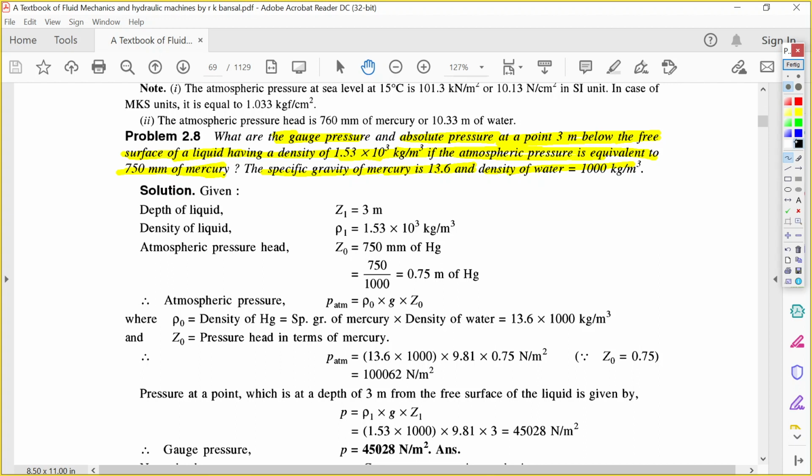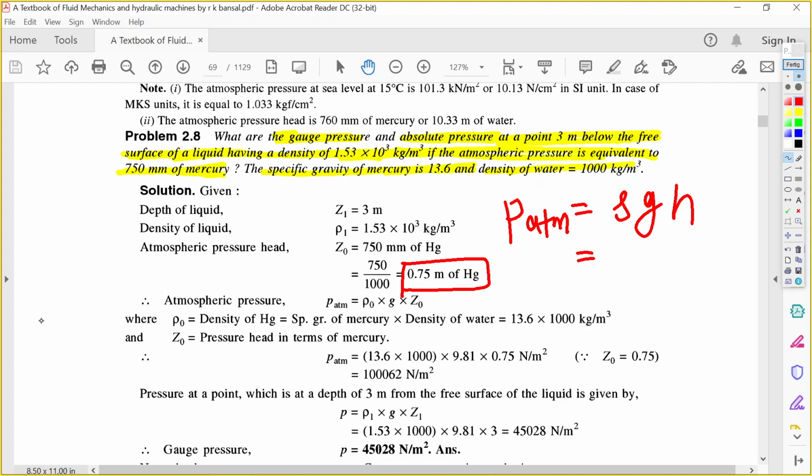For this concept, you can find the atmospheric pressure using mercury: P atmosphere equals rho g h. The height is 750 mm of Hg, which needs to be converted to meters of Hg. Then the density must be calculated.